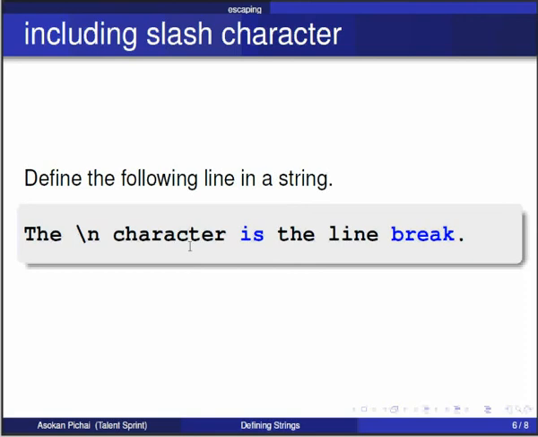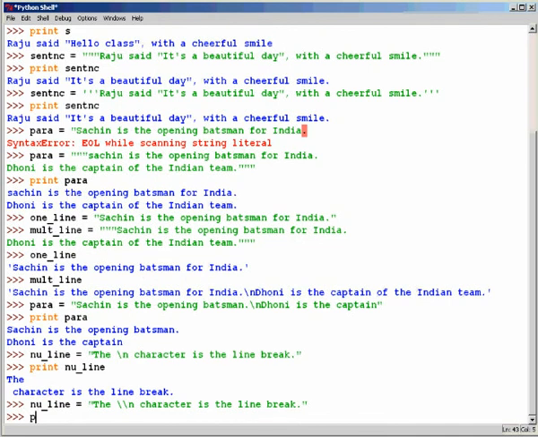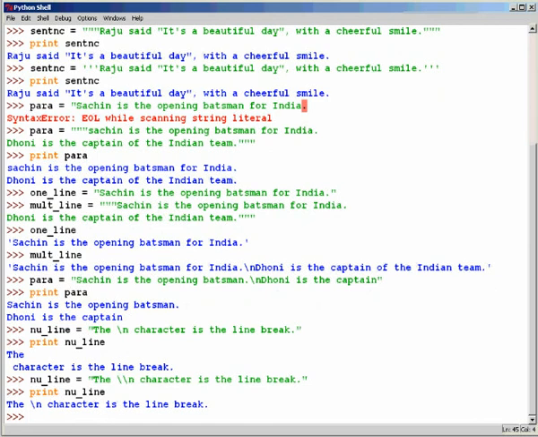To do this, we need to escape the slash character such that the slash n is not treated as a line break. Escaping of slash character is done by preceding it with another slash character. Hence, the right way of defining this is using a double slash that defines a slash, and now n is a normal n. And this is how we define a slash character in a string.